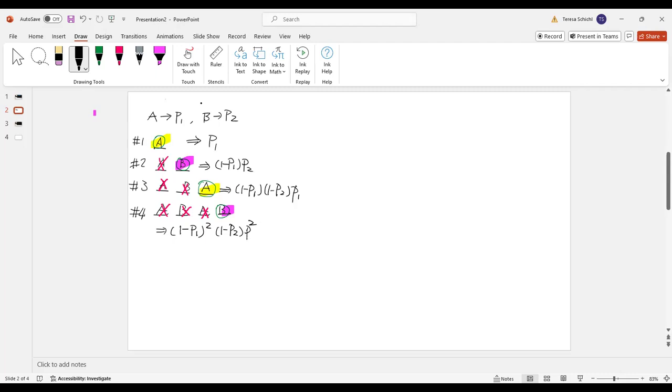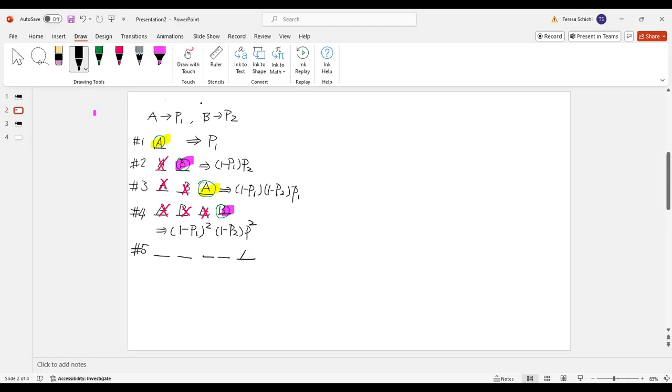Remember that when A wins, A wins at an odd number, and when B wins, B wins at an even number. Let's do one more to make sure we have a good idea.